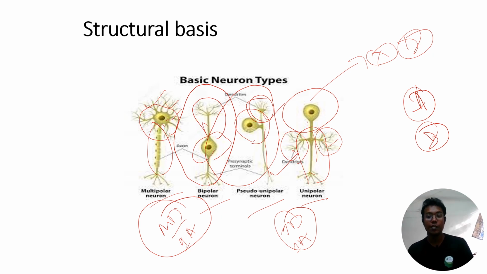If from the cell body only one dendron is present and one axon is present, that is called bipolar. If from the cell body numerous dendrons are present and only one axon is present, that is called multipolar. I'll write it.